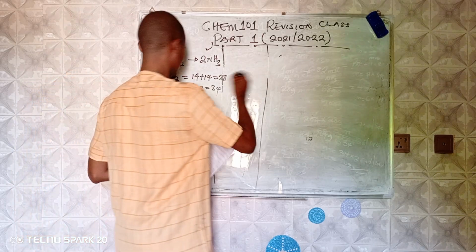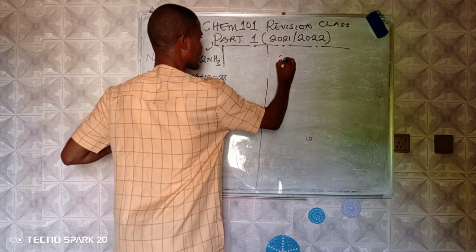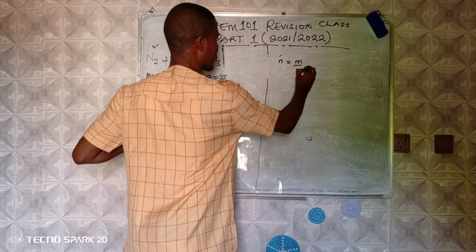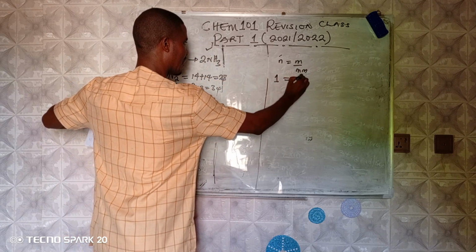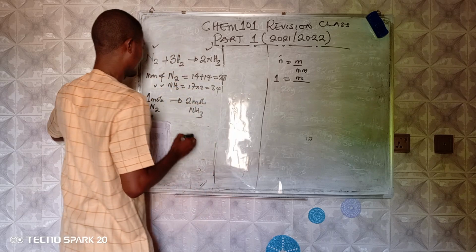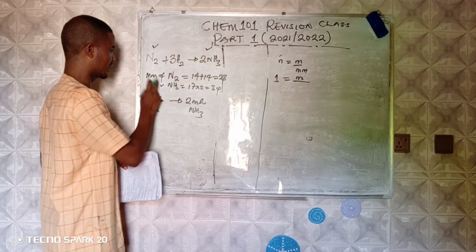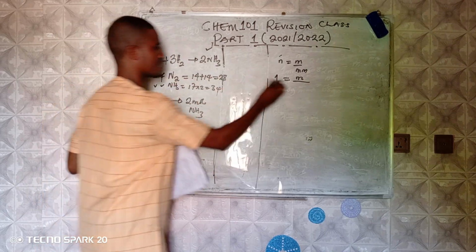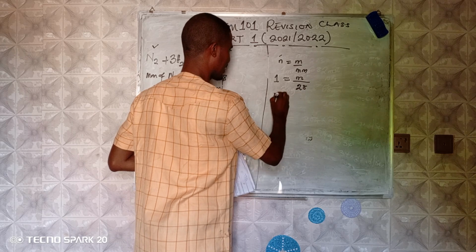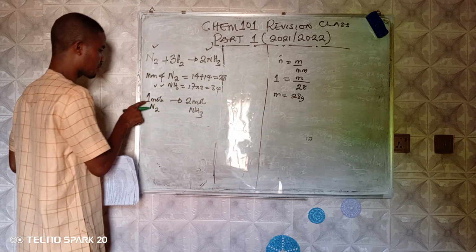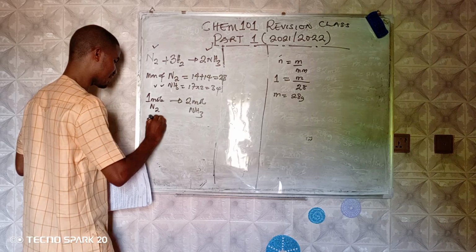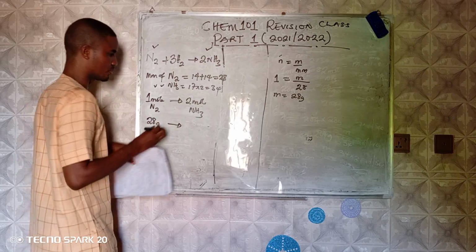Remember that amount is equal to mass over molar mass. So amount here for nitrogen is 1. I want to get the mass, which is in grams. What is the molar mass for nitrogen? The molar mass for nitrogen is 28. So the mass becomes 28 grams. Therefore, instead of writing 1 mole, I can write 28 grams.